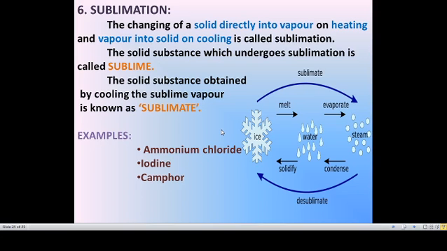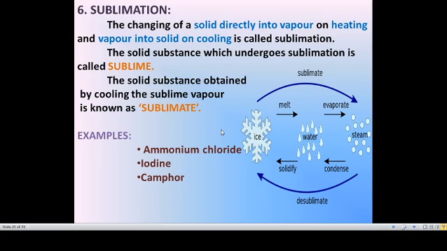And the last one is sublimation. Sublimation is very easy. The changing of a solid directly into gas, or of a gas directly into solid, without the interconversion of liquid, is called sublimation. When we give heat, the solid directly changes into gas. That is called sublimation. As well, when I give cooling to a particular gas, it directly changes into solid. This is also called sublimation. They do not convert into the liquid state.